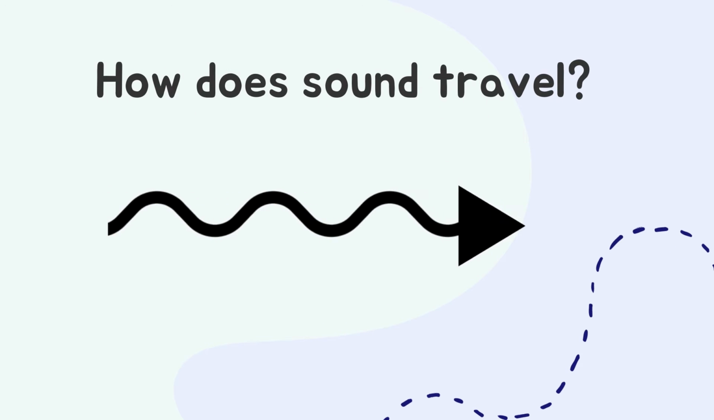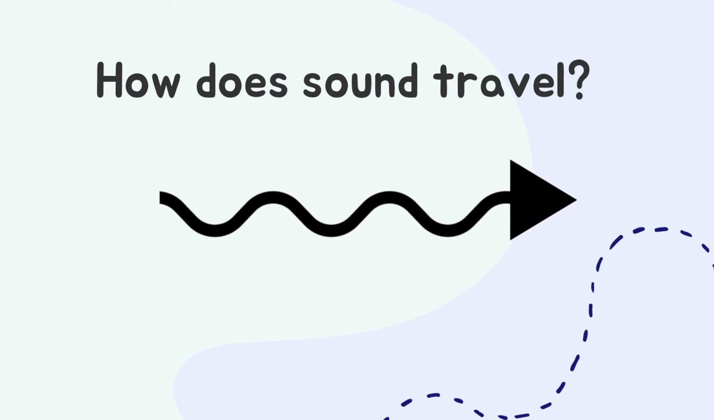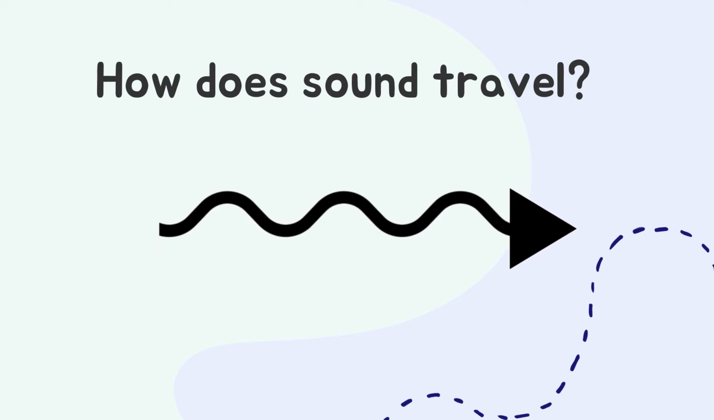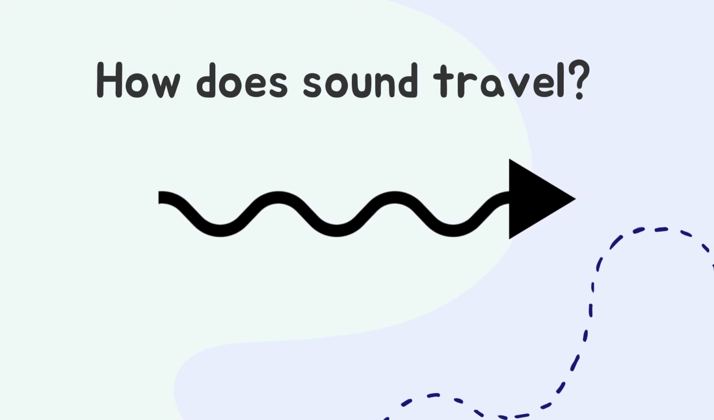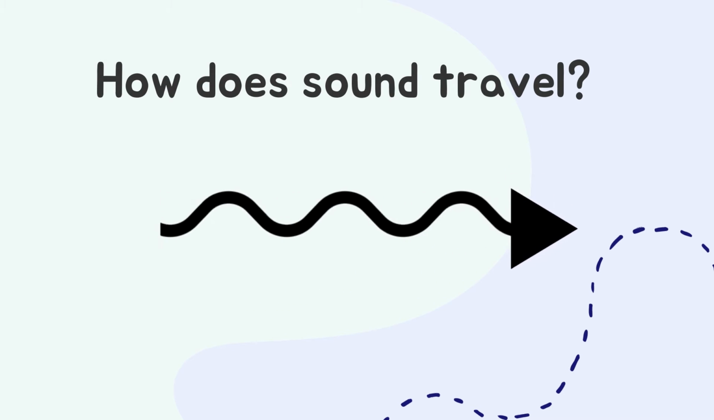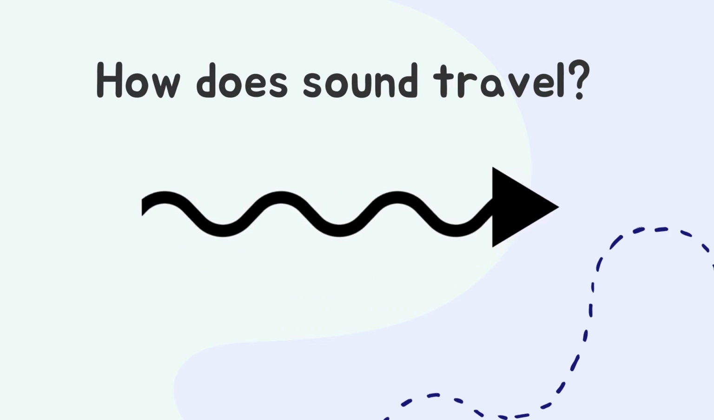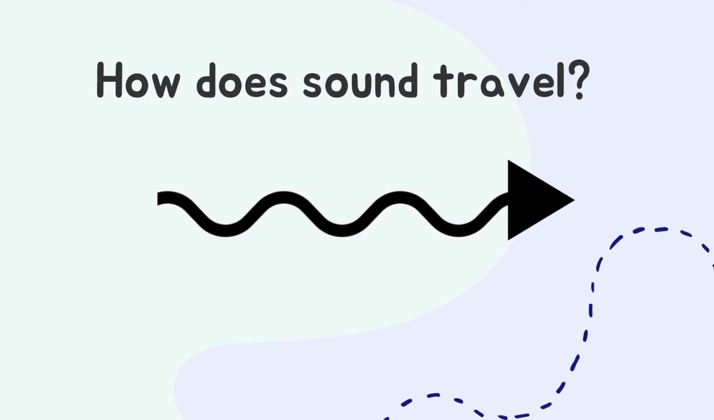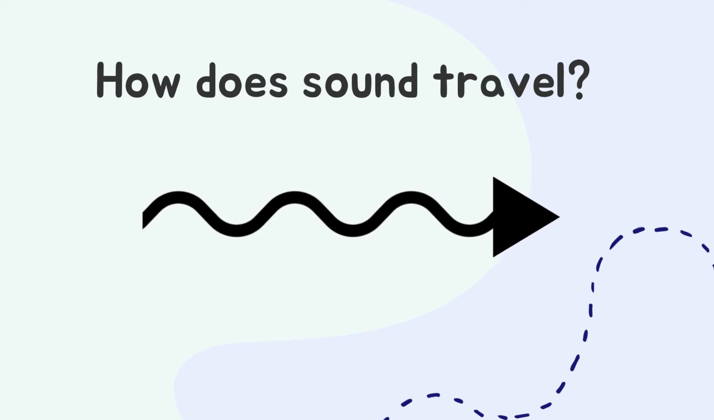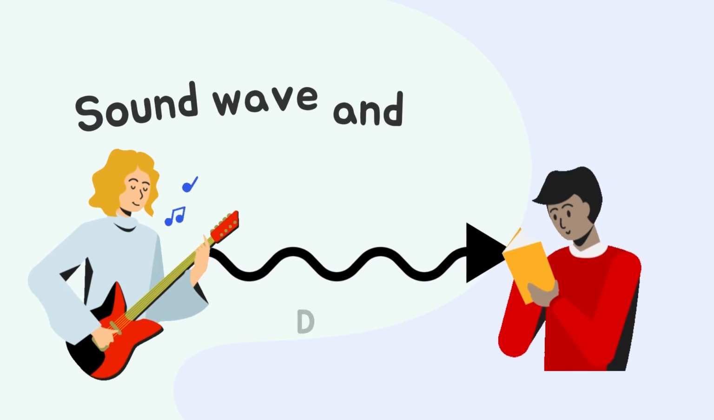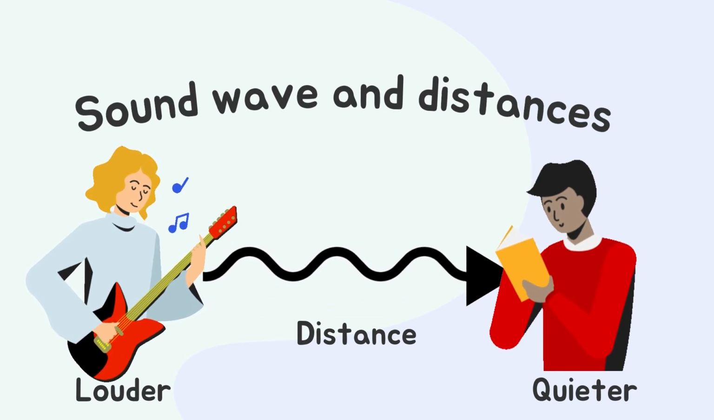How does sound travel? Sound travels in the form of waves. When vibrations occur, they cause particles in the air to move. The air particles keep bumping into each other, causing a wave to form. When the air particles move at a faster speed, we hear a higher volume of sound. When the air particles move at a slower speed, we hear a lower volume of sound. This wave then reaches our ears and we can hear the sounds.